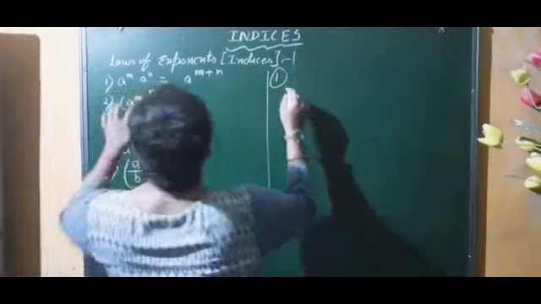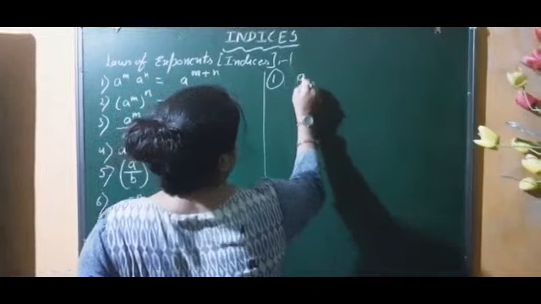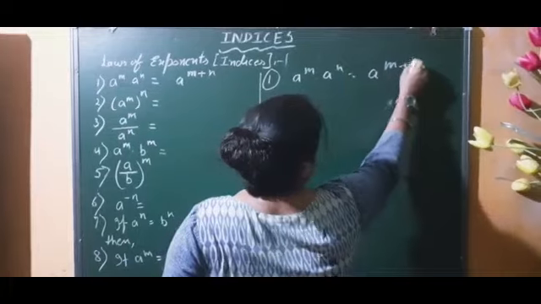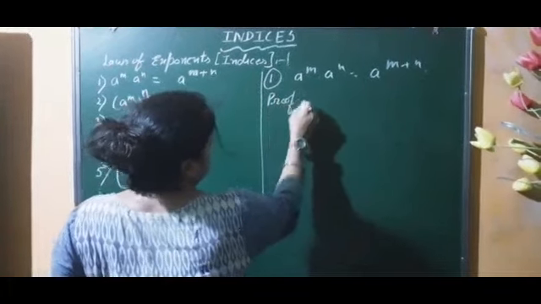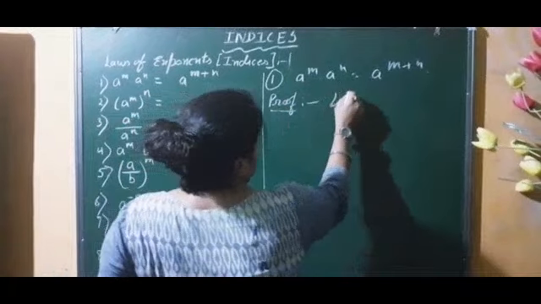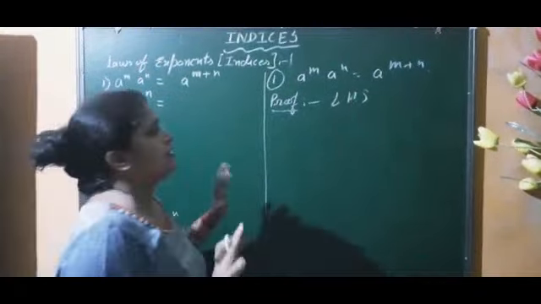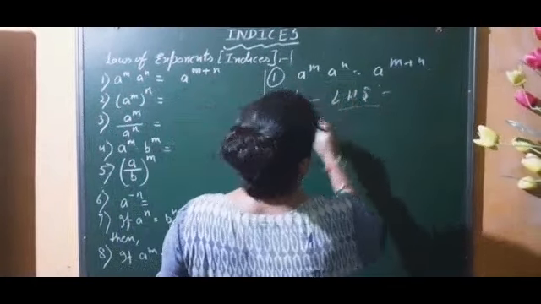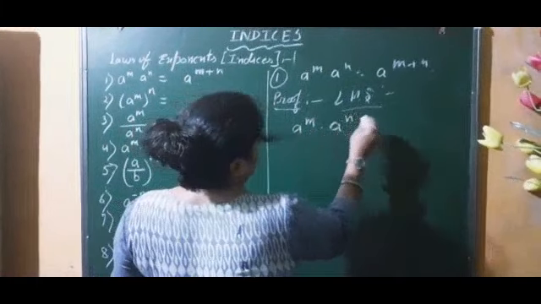First one, how can we say that a to the power m into a to the power n is equal to a to the power m plus n. For that, I will start from LHS. This is useful for standard 8 and 7 also, because there they are just memorizing the formula. Instead of memorizing, try to understand how this came. So what is LHS? It is a to the power m into a to the power n.